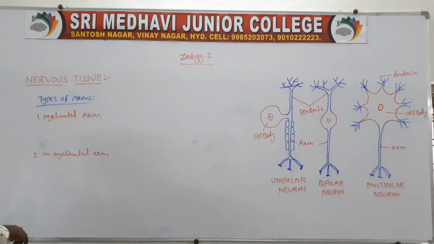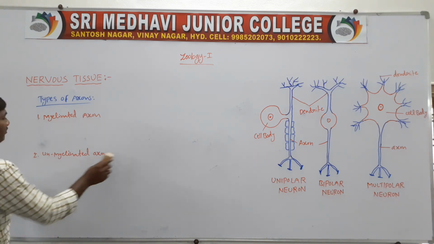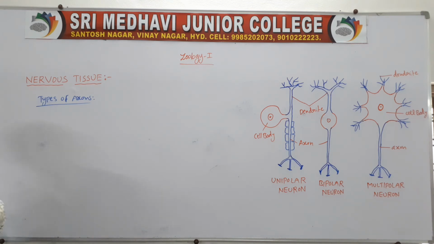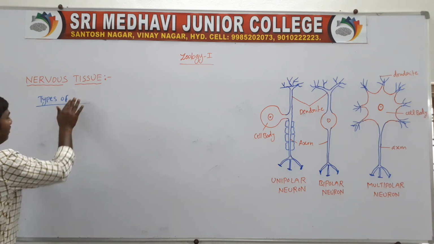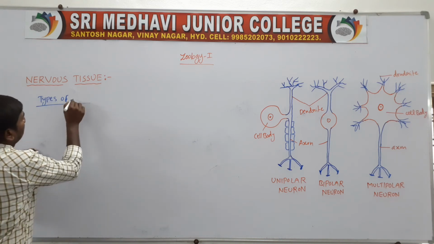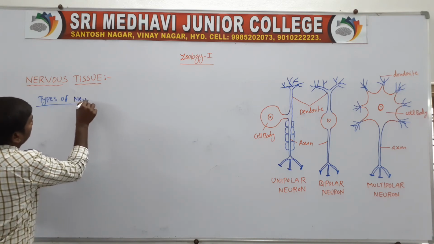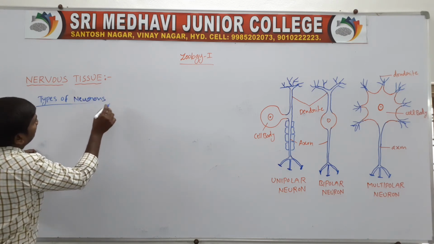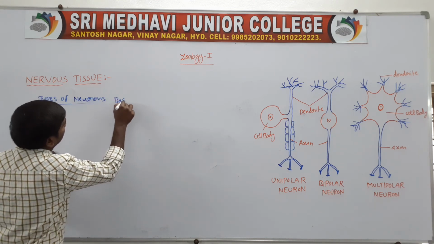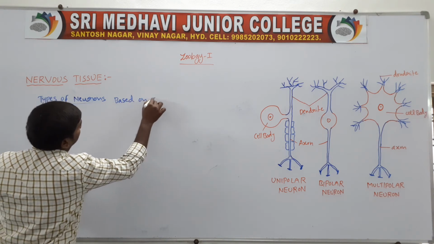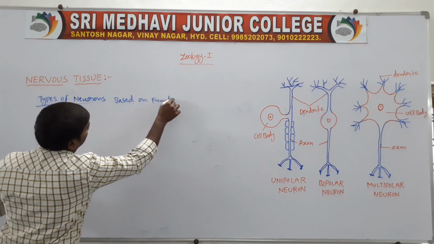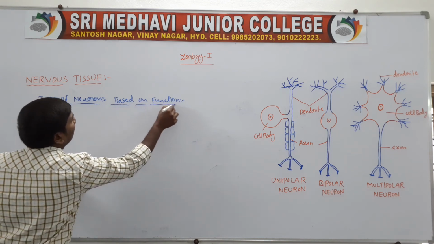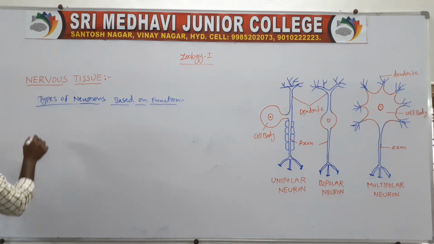Next one, types of neurons, based on function. The neurons are of three types.